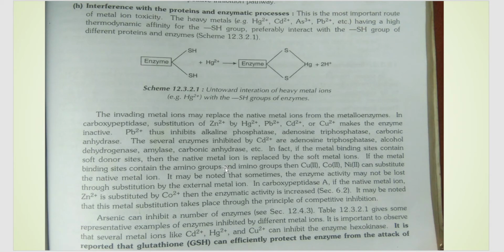You know that metals are classified as soft and hard, correct? So if these toxic metals are soft in nature, they can replace the native metals and bind there, because the donor sites are soft in nature. And if the metal binding sites contain amino or imino groups, then they have more affinity towards copper, cobalt or nickel. So these copper, cobalt or nickel can come and substitute the already present metal ion.